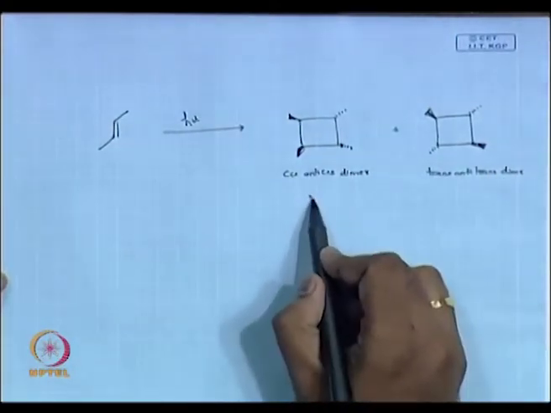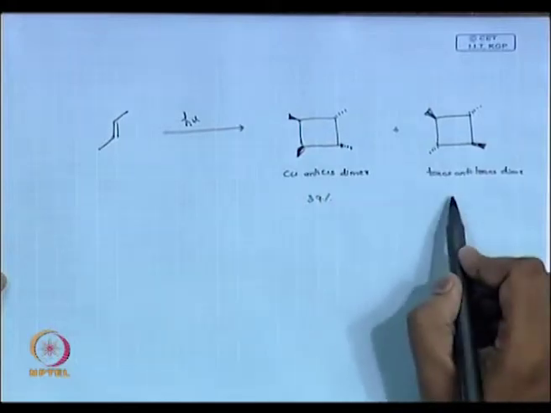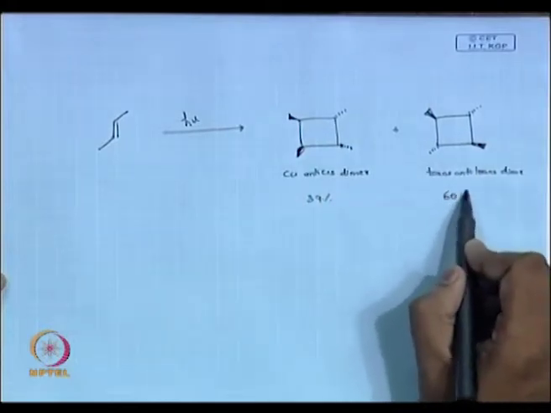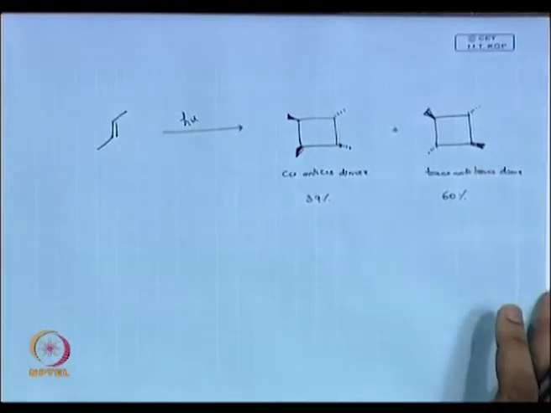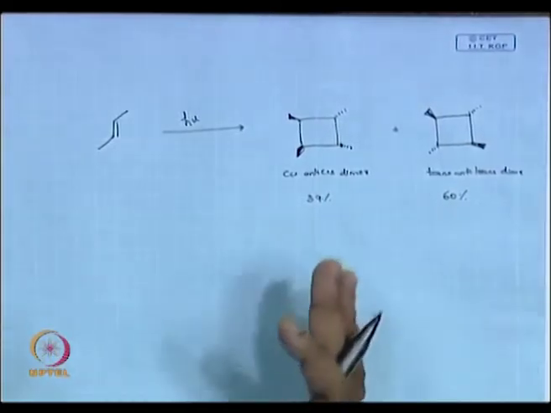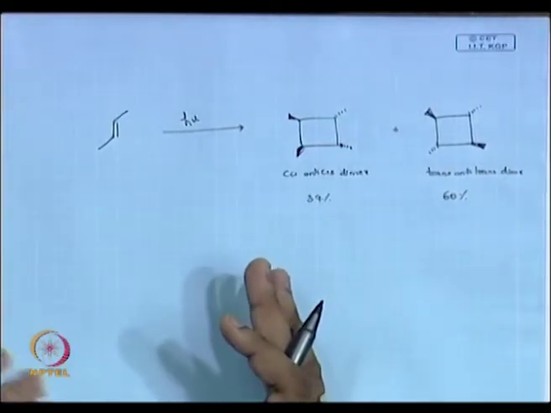You get this around 39% and 60%. So, you should understand, if you are directly photolysing, you are going only to the singlet, and we know the singlet of an alkene system most of the time looks more like your zwitterionic species, right. So, you have that plus minus always.